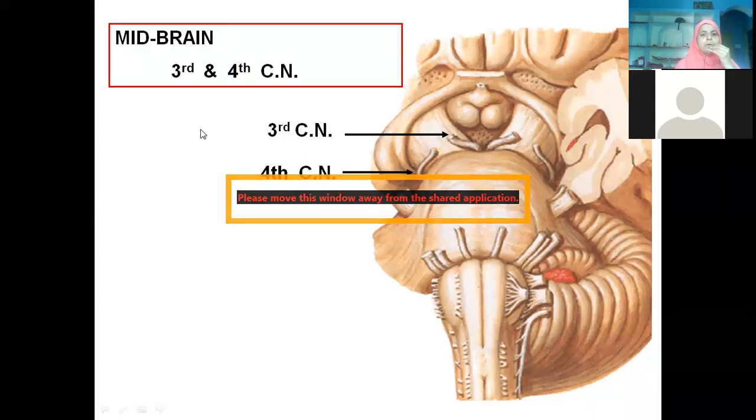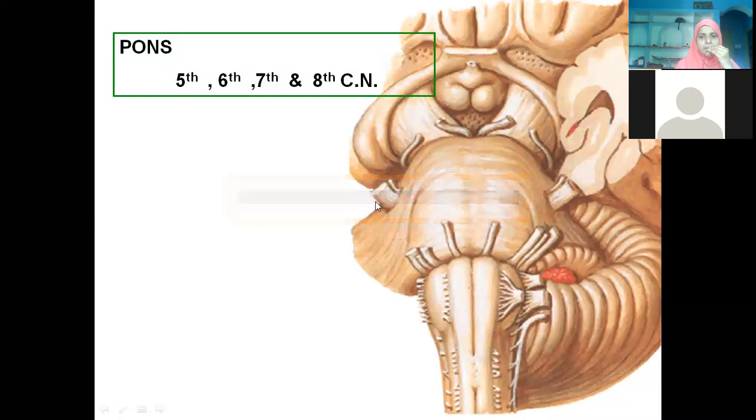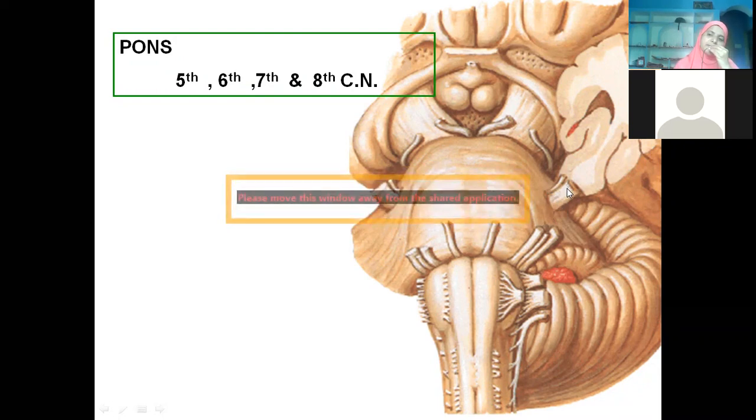Now see, this is the pons. From the pons, what are the various nerves? This thickest, biggest one is the trigeminal. We know trigeminal is basically sensory, but it also has a small motor root. The motor root gives nerve supply to the muscles of mastication: masseter, medial pterygoid, lateral pterygoid, and temporalis.